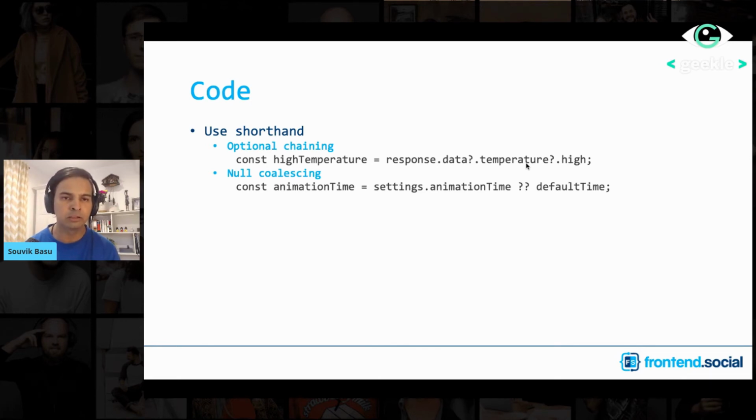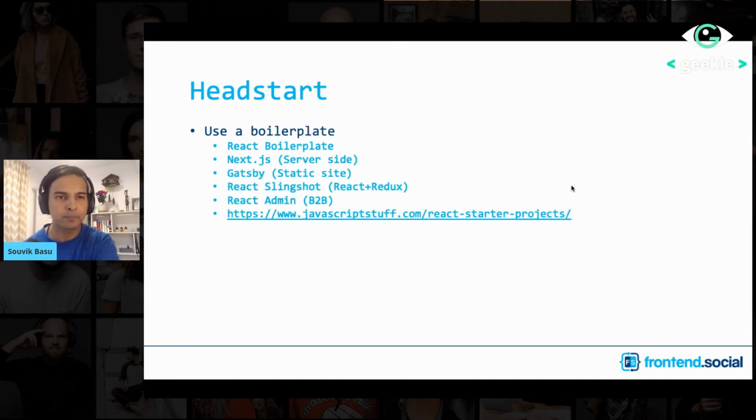Even the null coalescing, like if let's say in this case my settings.animationTime is null, then it will take the default time. So we can achieve the same things using longer if else expressions, but it's always good to have as crisp statements as possible, because it makes the code much more readable, provided it is readable. Don't go for smaller code size just for the sake of it if it is not readable code.